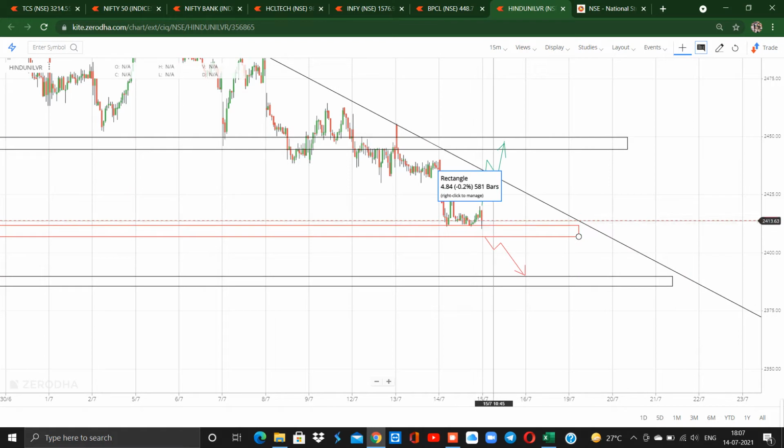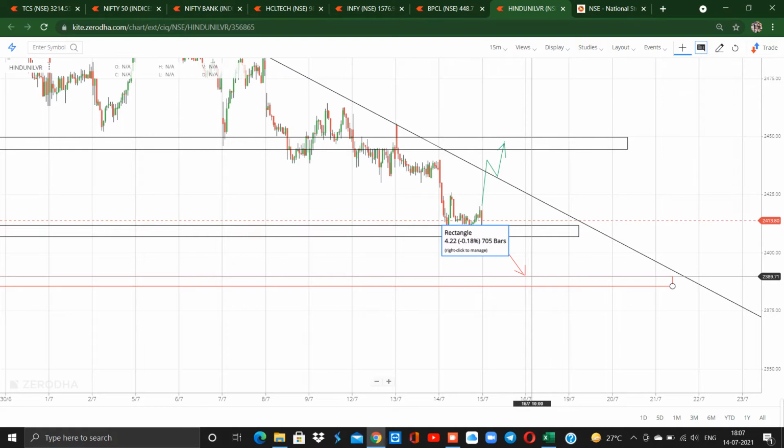If the market opens flat and closes with a bearish candle and crosses below today's low, which is 2410, so a candle closing below 2410, 2407, keeping that candle's high as stop loss, we will be going for selling, and our target might be 2390 on the selling side.